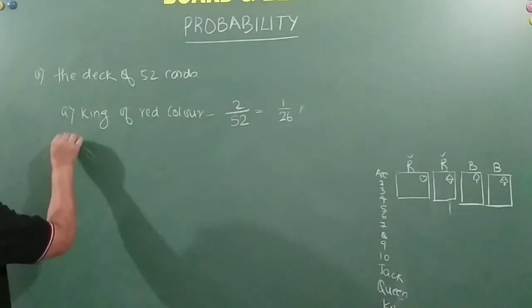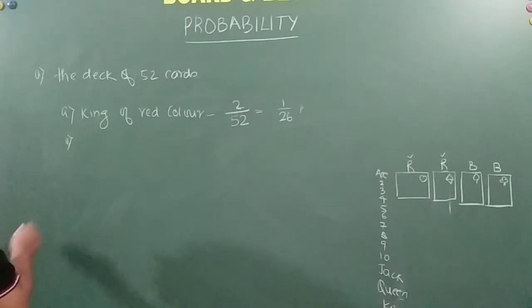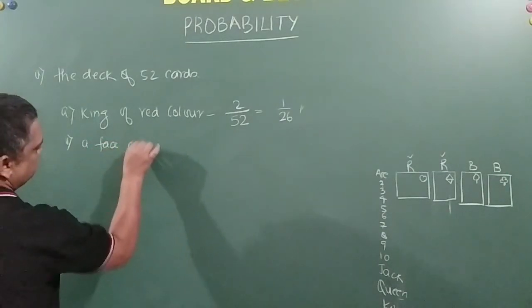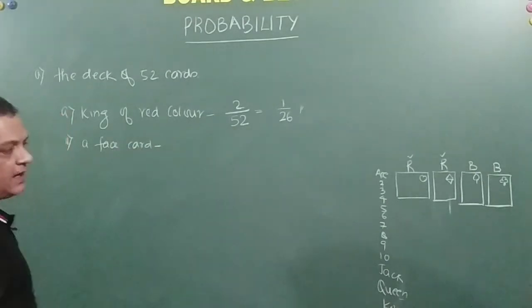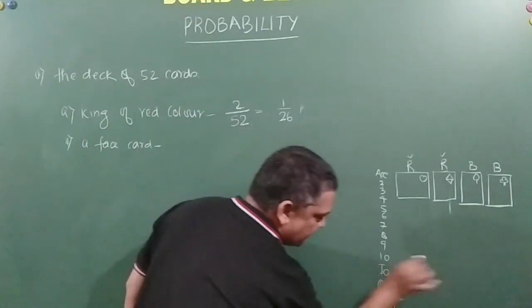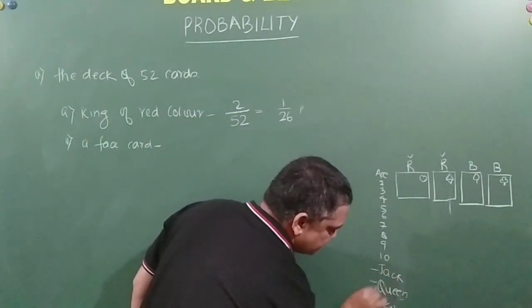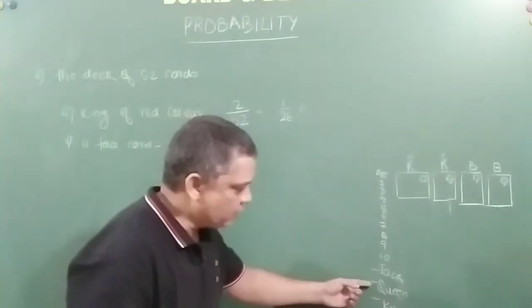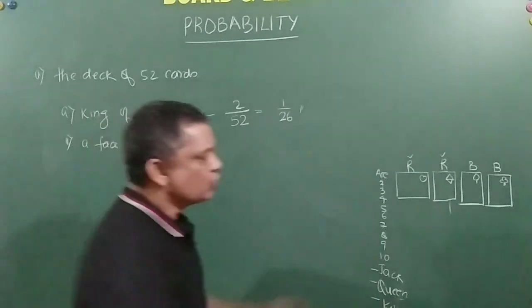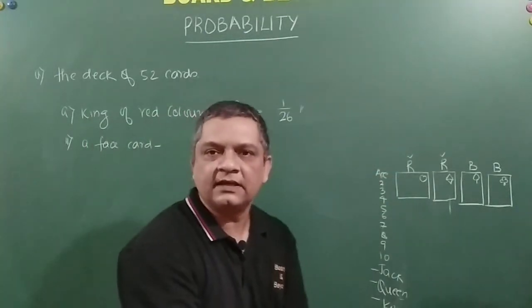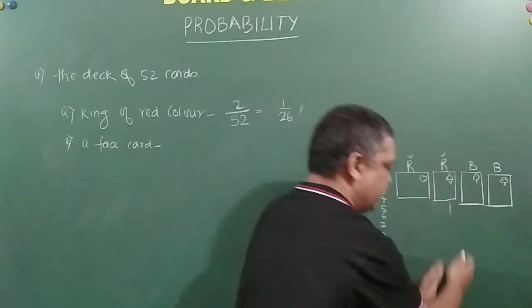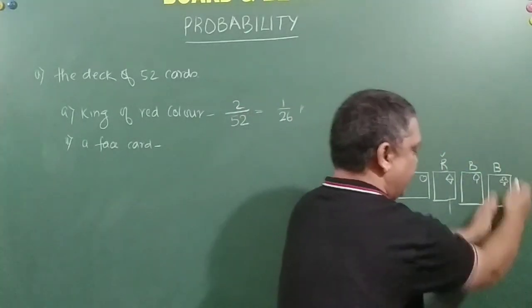Now the second one, it says a face card. So friends, face cards, as I told you, are jack, queen and king. Total, how many face cards are there? Jack, queen and king are here, here, here and here.